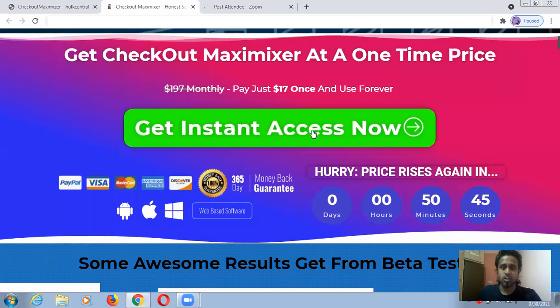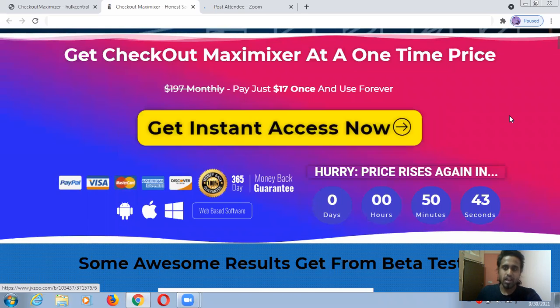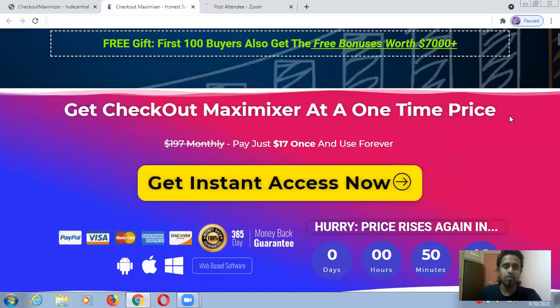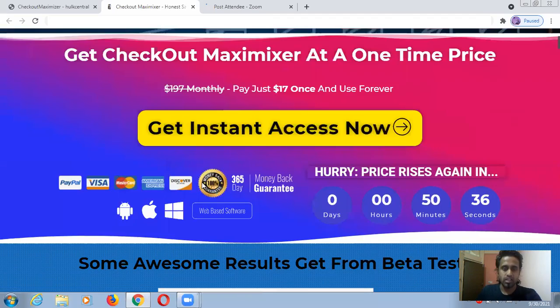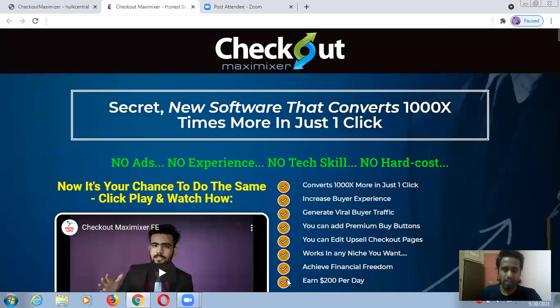So just go ahead with this button and install it. Why? Because you are already in profit, because you can see here is a 365 days money back guarantee. Easily you can try it for one year, for months and months, and later if you are not satisfied, you can go ahead with this money back guarantee option. So you are already in profit, you should go ahead and try this.